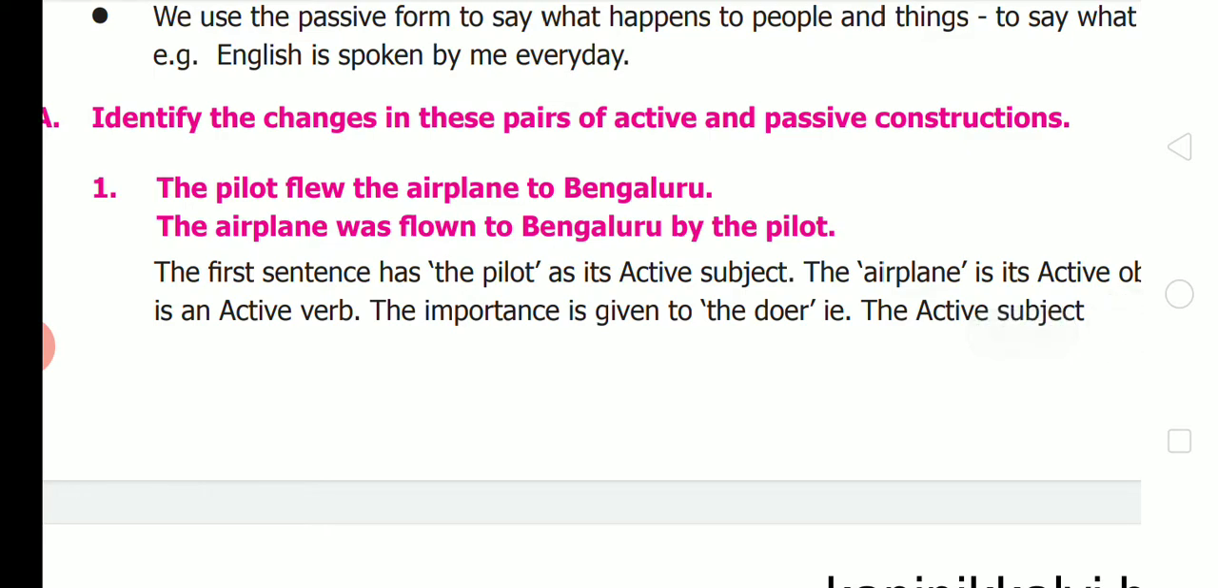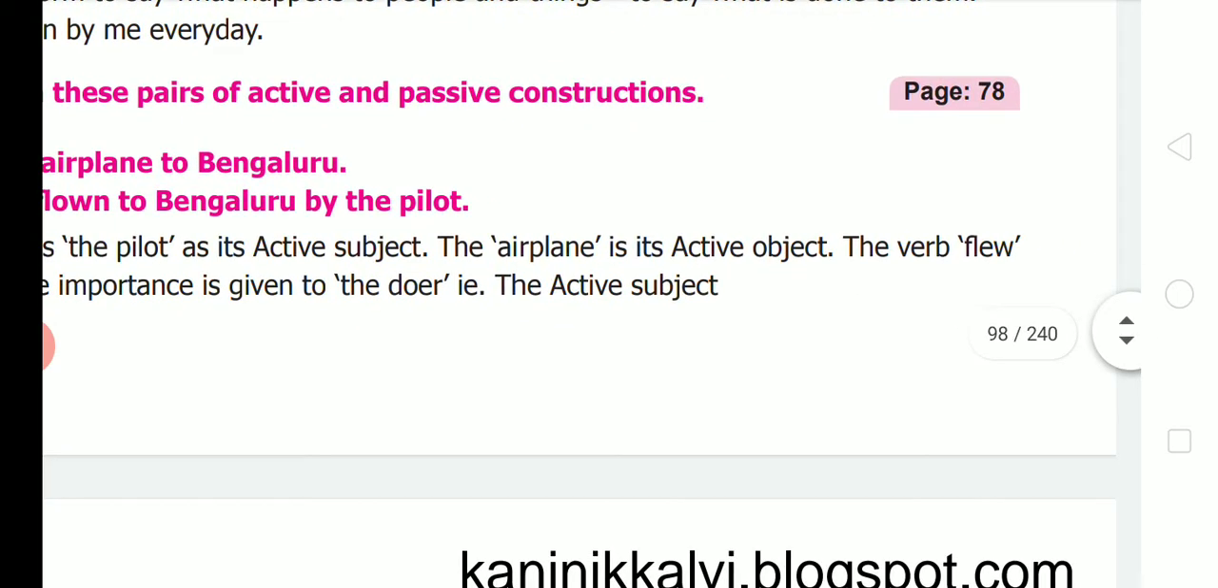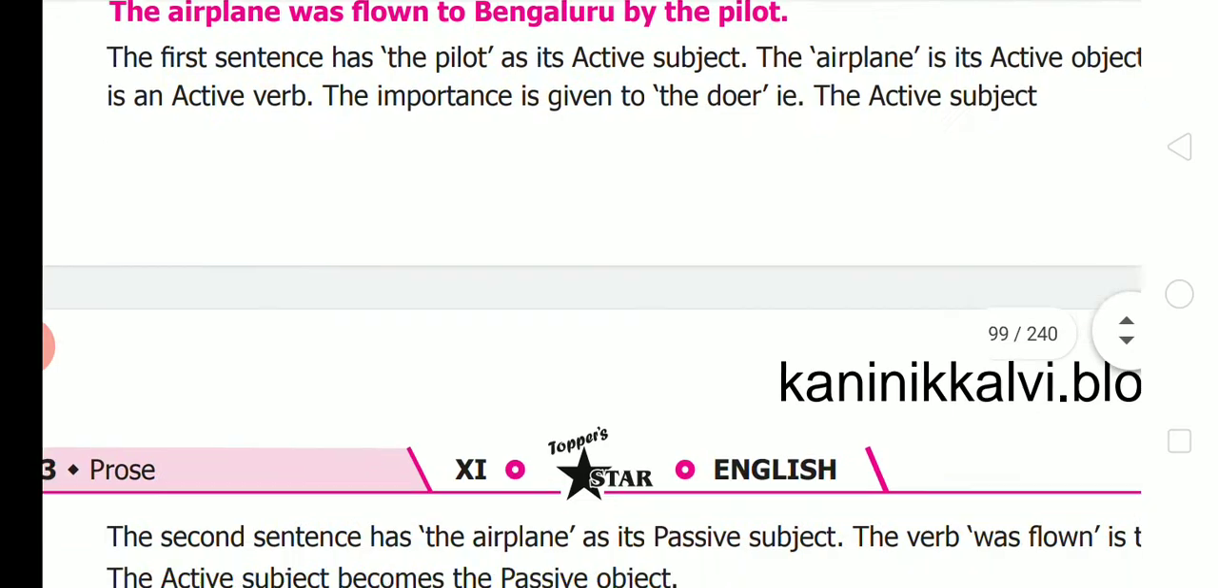Let's move on to the exercise on page 78. Identify the changes in these pairs of active and passive constructions. First one, you see, the pilot flew the airplane to Bengaluru. The airplane was flown to Bengaluru by the pilot. The first sentence has the pilot as its active subject. The airplane is its active object. The verb flew is an active verb. The importance is given to the doer, that is the active subject.